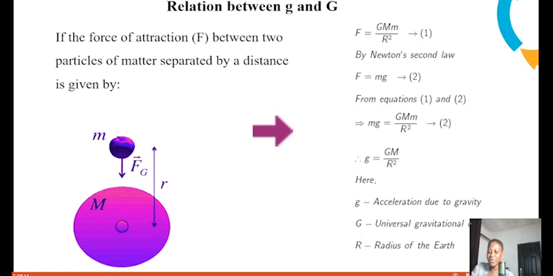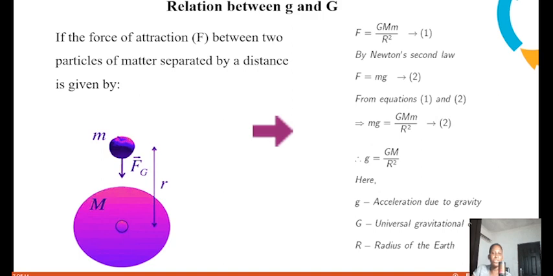So we said that from our Newton's law of universal gravitation, we have that F is equals to what? G, which is a constant, then M, m over what? Over the r square. So also we have another F, which is equal to mass times acceleration, which we are going to call as what? mg. So let's equate these two together. So mg is equals to what? G, M m over what? R square.